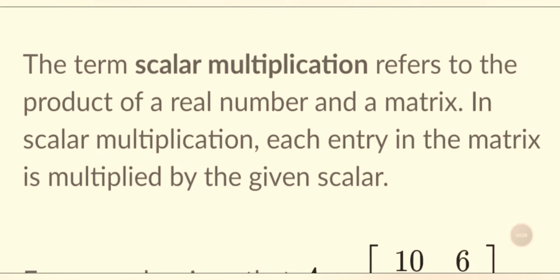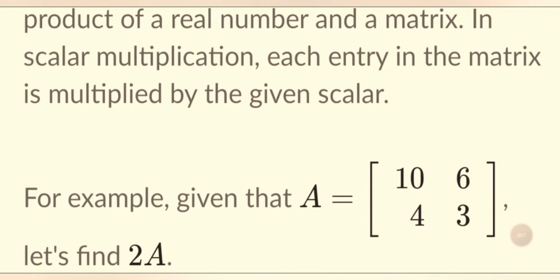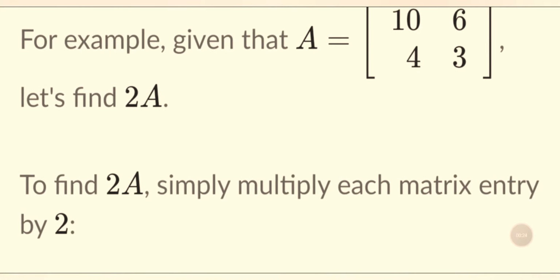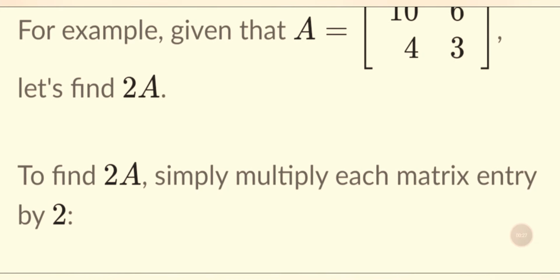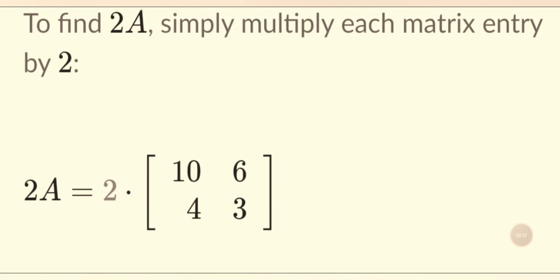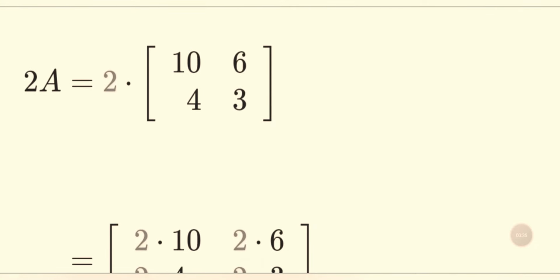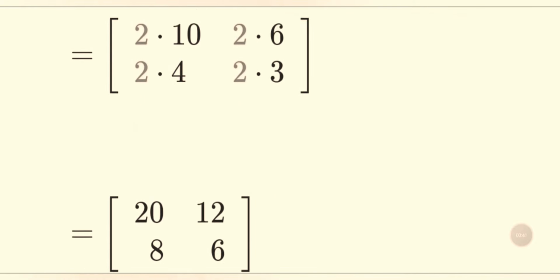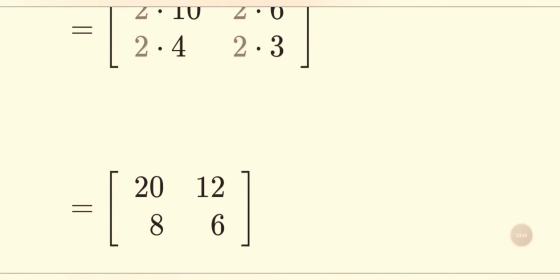The term scalar multiplication refers to the product of a real number and a matrix. In scalar multiplication, each entry in the matrix is multiplied by a given scalar. For example, given that A equals 10, 6, 4, 3. Let's find 2A. To find 2A, simply multiply each matrix entry by 2. That means 2A equals 2 dot 10, 6, 4 and 3. The answer is 2 times 10, 2 times 6, 2 times 4, 2 times 3. The answer will be 20, 12, 8 and 6.